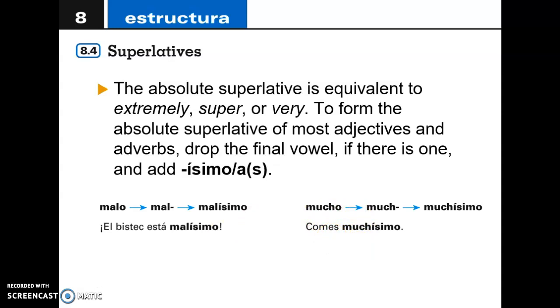So you do want to make a point, making sure that you're not comparing or providing a point of reference. You just want to make a point of something that is really bad, really terrible, or really great, right?